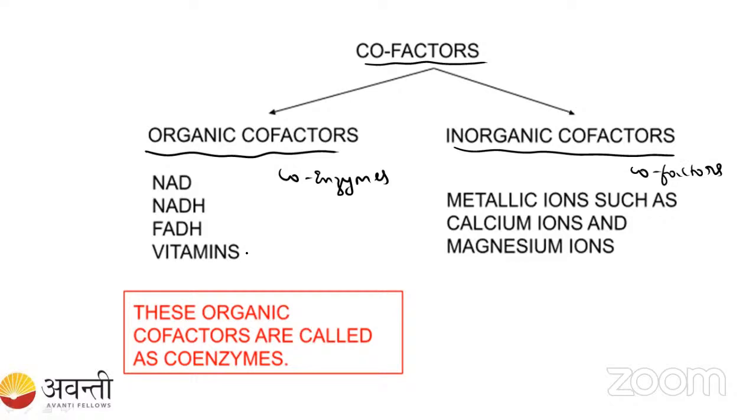It may be NAD, NADH, which the reducing enzymes, the dehydrogenase enzymes, require.